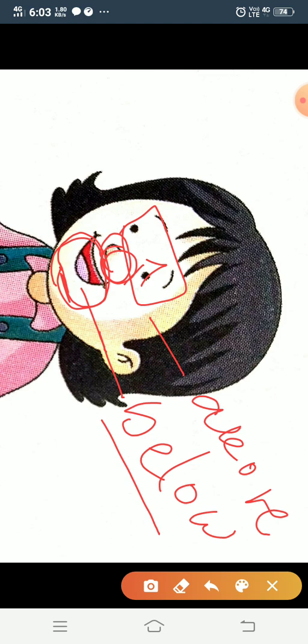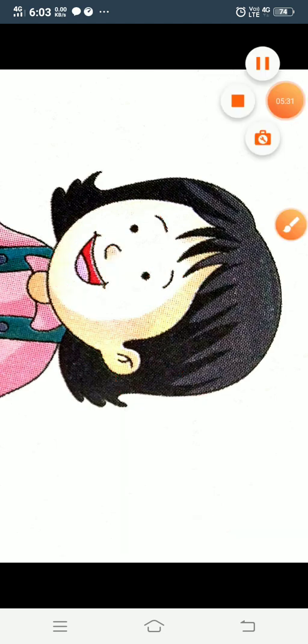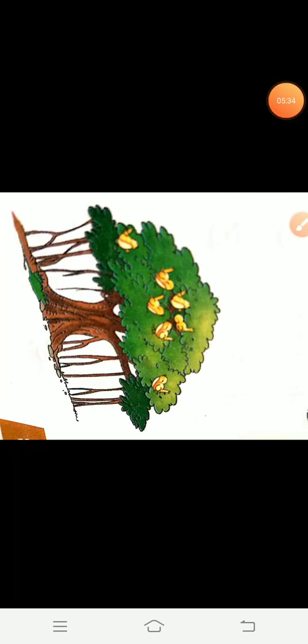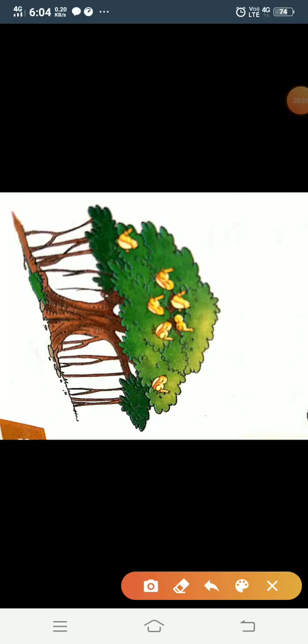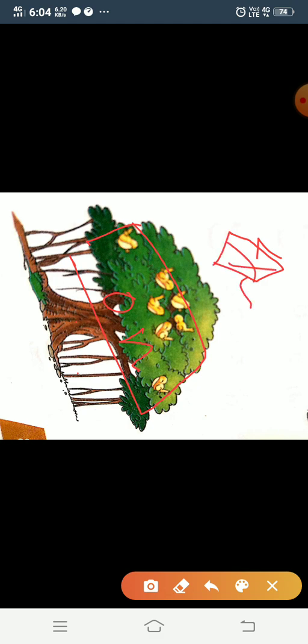Now students, do you understand above and below? Shall we do it again? Okay, see the picture. This is a tree. Here these birds are on the tree. We call it on the tree. Now see this kite. Where is the kite? The kite is above the tree.